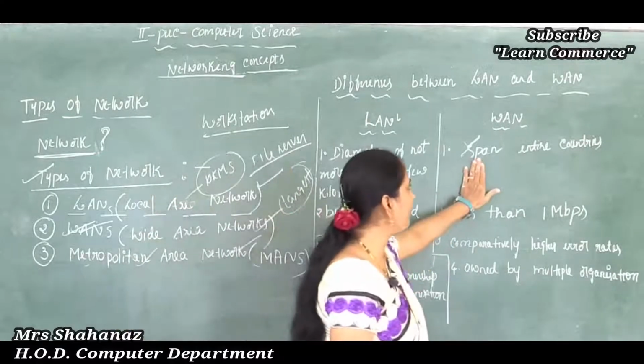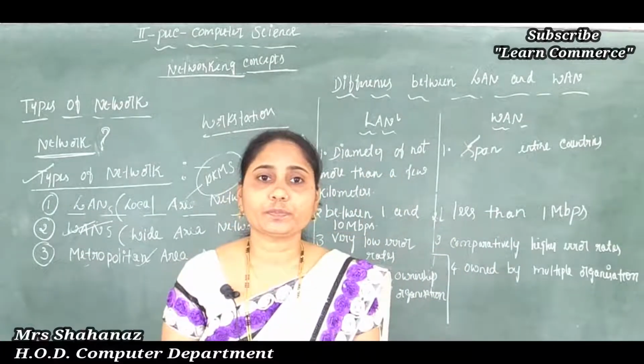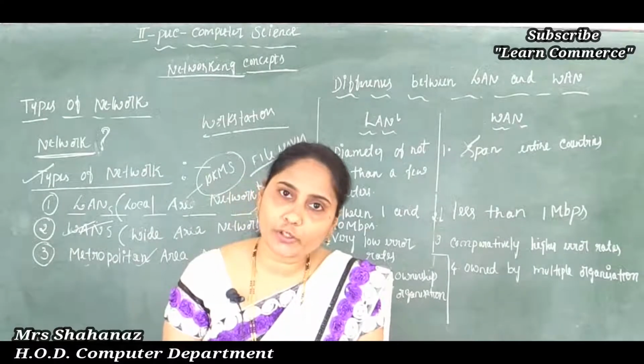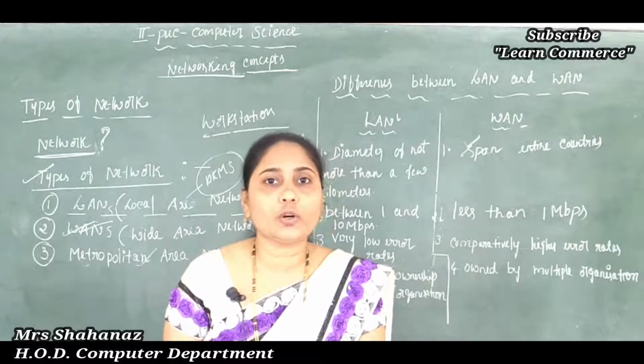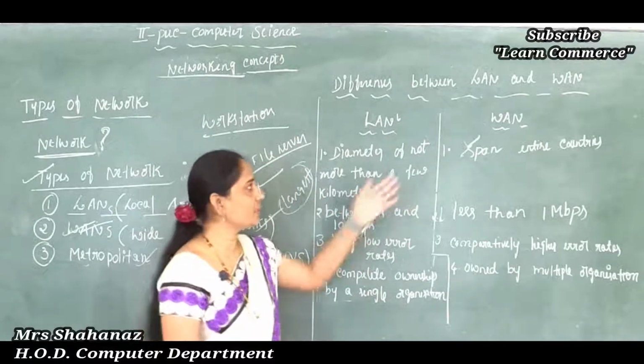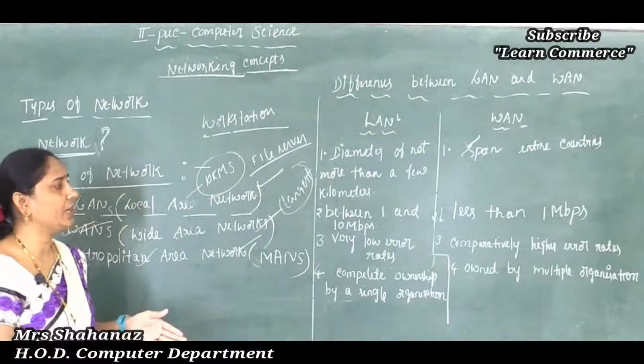And about the WAN, we know that it spans entire countries, that is, it spreads across the countries, correct? A group of computers connect over large distances and are tied together. So this is about our WAN. Now the second point we can say about the LAN.